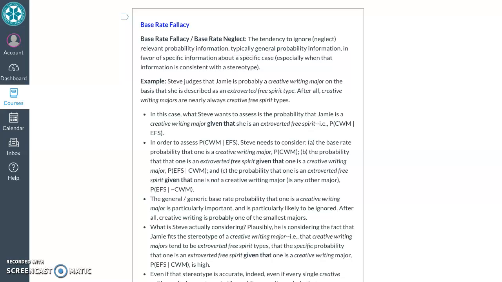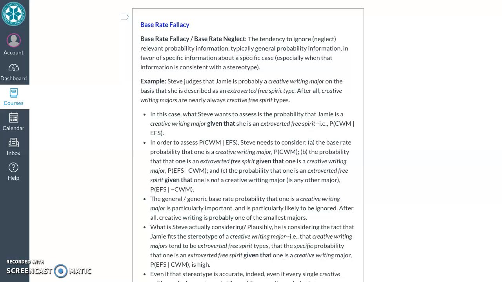This is part 2 of the probability homework video, and we're starting with the base rate fallacy. We've already seen the base rate fallacy in our cognitive biases material when we covered the representativeness heuristic. We saw the Jamie case in that section, and we also discuss it in the text that goes with this